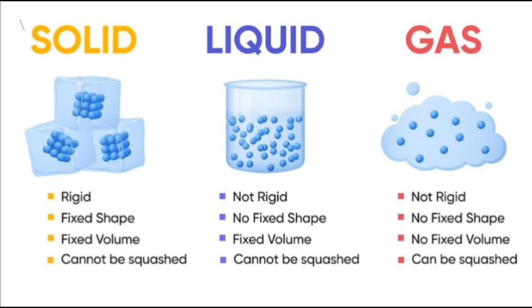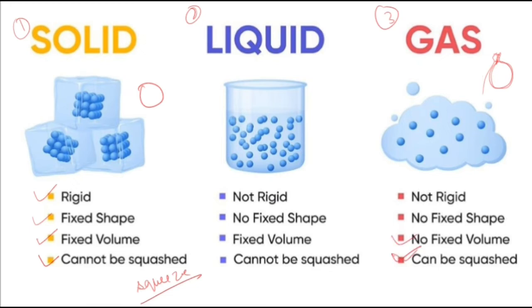And these are the other 3 states of matter which are very common. We have been studying about these from our very childhood, right? So what is solid? Let's have a look very quickly. Solids are rigid structure, they have fixed shape, they have fixed volumes, and they cannot be squashed. What is squashing? Squashing means to squeeze. Alright? So solids cannot be squeezed. Can you squeeze a wooden block? No, right? But you can squeeze a balloon which is filled with air, right? So we can conclude that gases can be squashed.